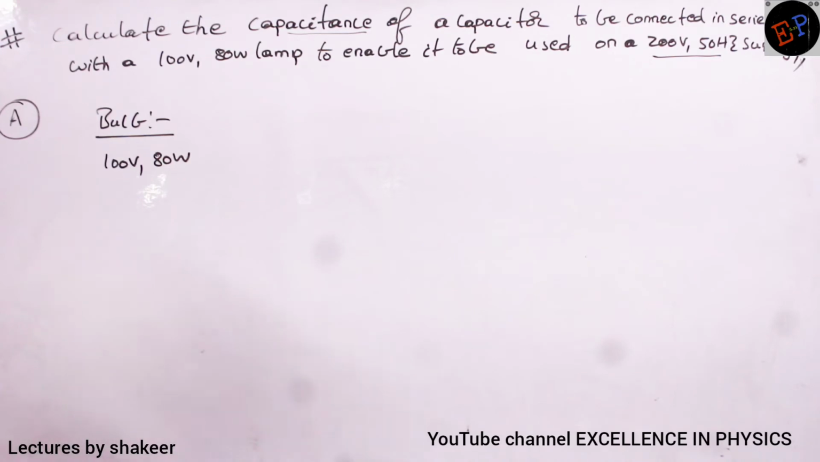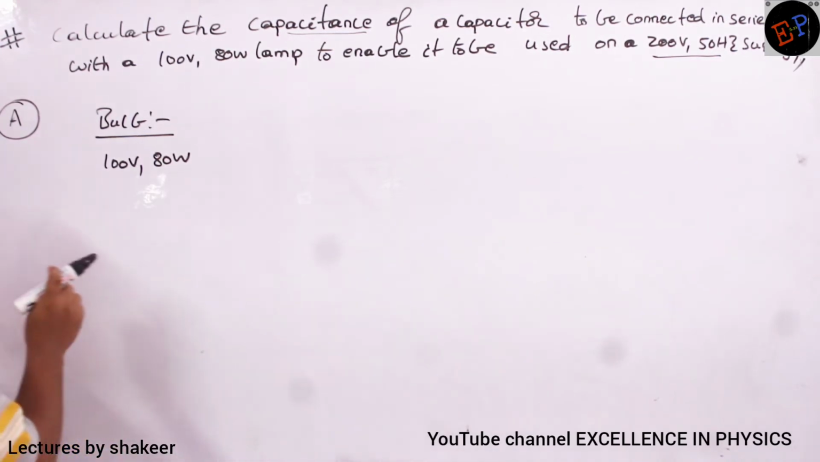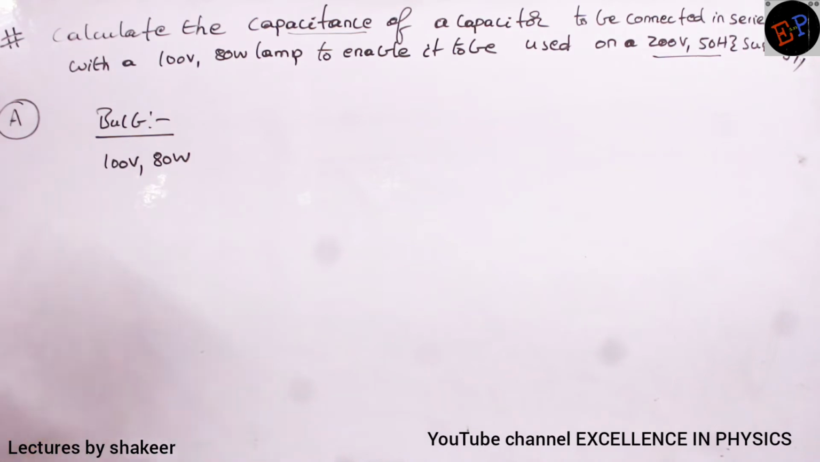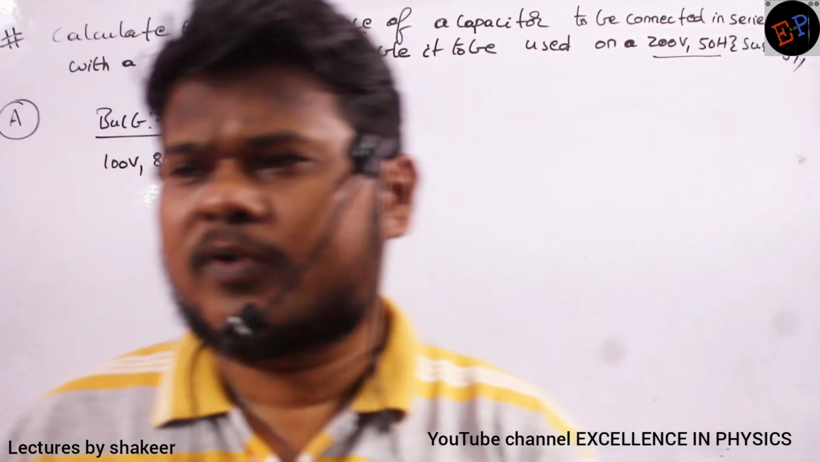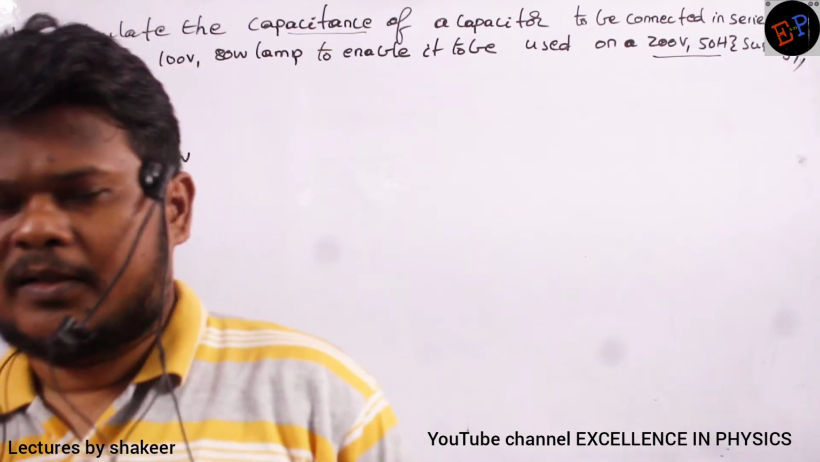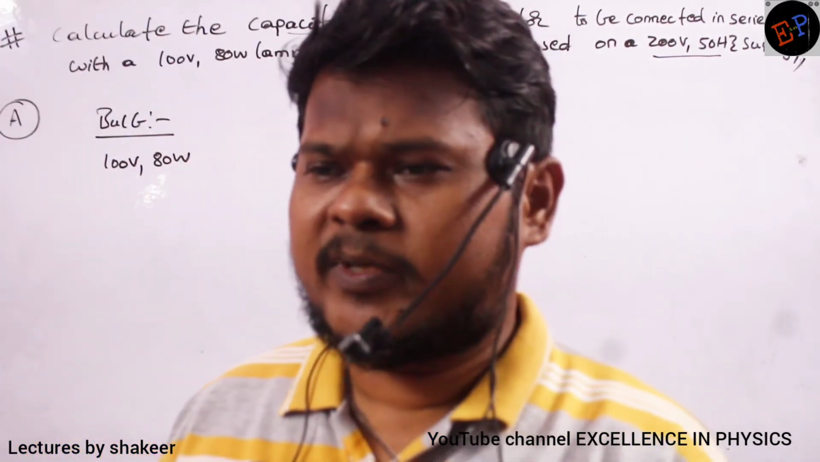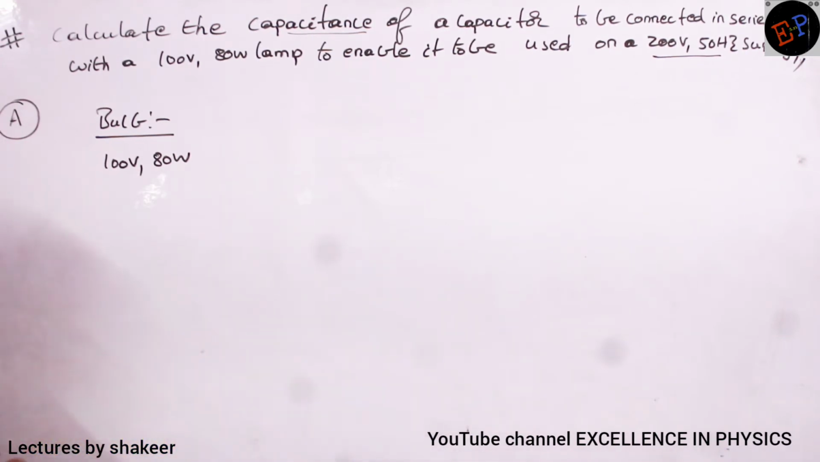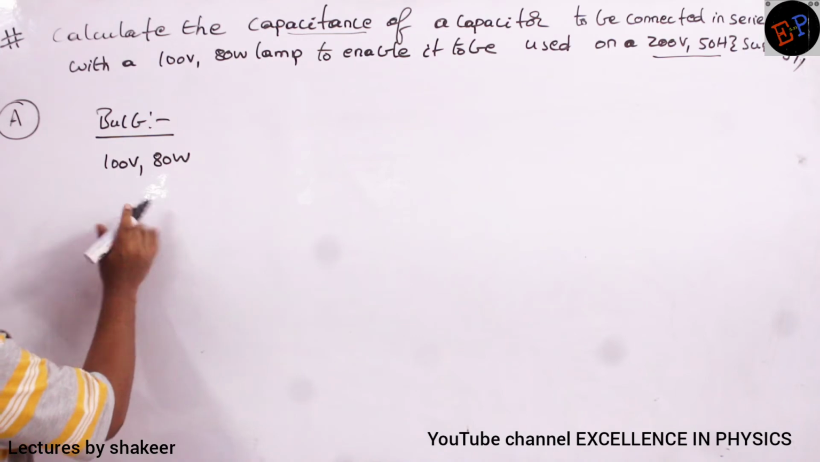So what we were discussing: this bulb is designed to operate at 100 volts and 80 watts, and it should operate at the same potential. The power consumed also should be the same. The potential at which this bulb works should be 100, and the power it consumes should be 80 only. So what is the current that should flow through the bulb? That I can also find out. How can I calculate current?